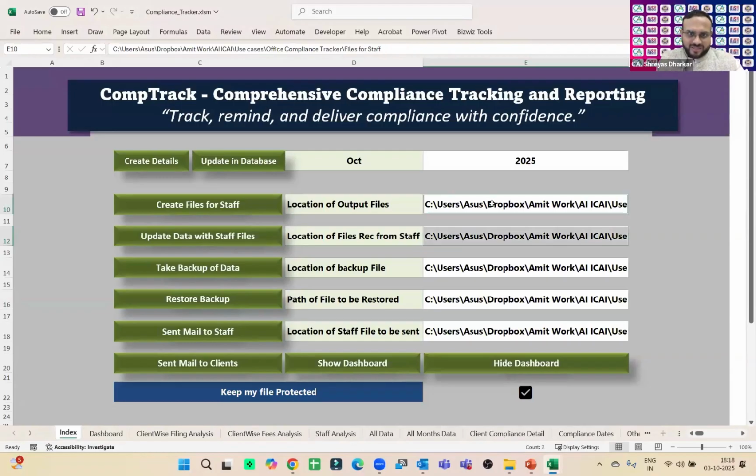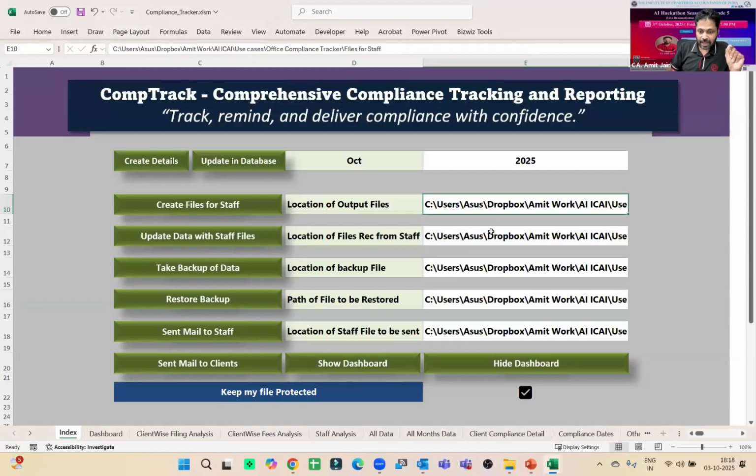So sir, there are two links. You can check, there is E10 and E12. In both locations, you can give the same shared folder link. The file will be created in this link. Your staff can access data from this link itself. They will update in this link, and when you click on this button, the file will be updated from that link only. Currently I have created it in such a way that if someone is not using a shared folder, it still works, but if someone is using a shared folder, it is a ready tool.